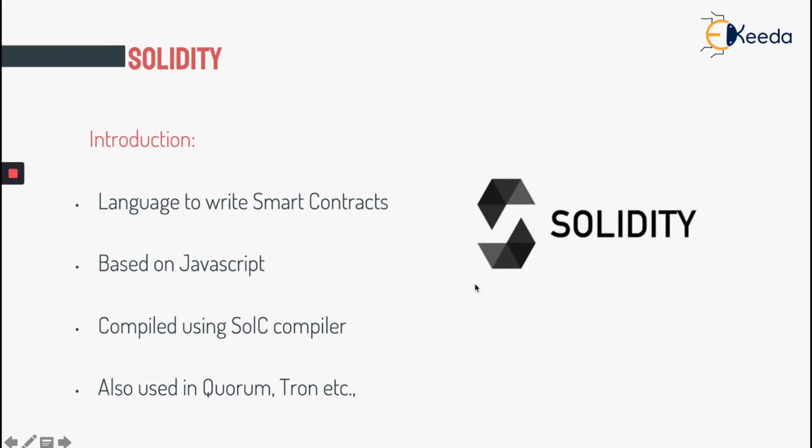When you look at Solidity, it is the most widely used smart contract programming language. But before this, there were other languages like Serpent and LLL, which were used to write smart contracts in the Ethereum blockchain. But at this point in time, they are obsolete and nobody is using them now. There is another programming language called Viper, which is a Pythonic programming language, which means it looks and works like Python. And that is still in beta stages. Probably in the future, that might also become as famous as Solidity.